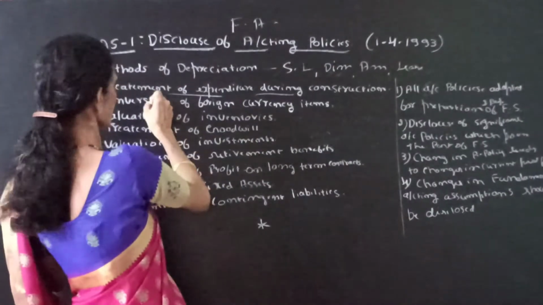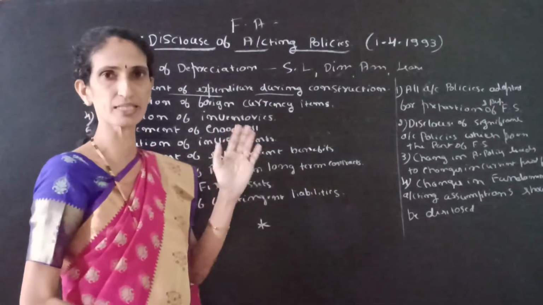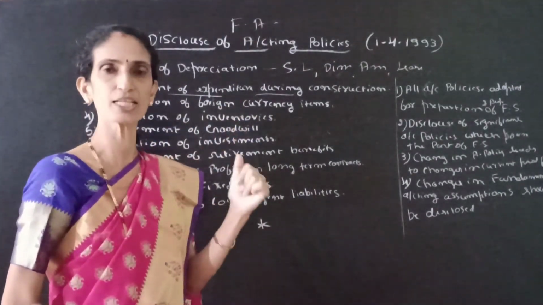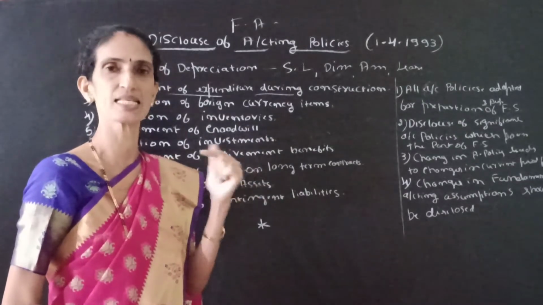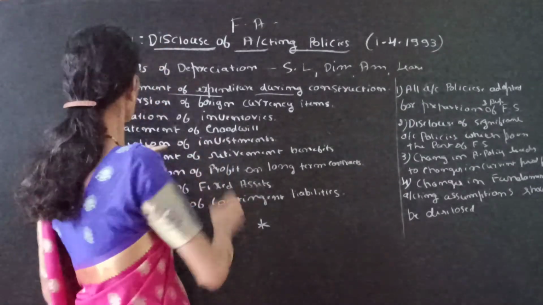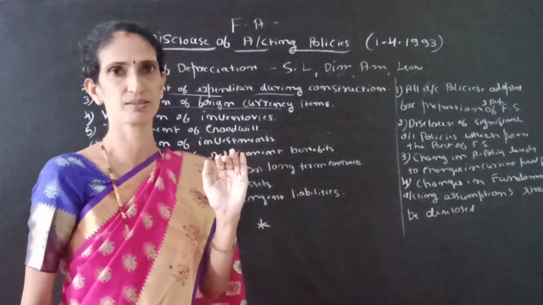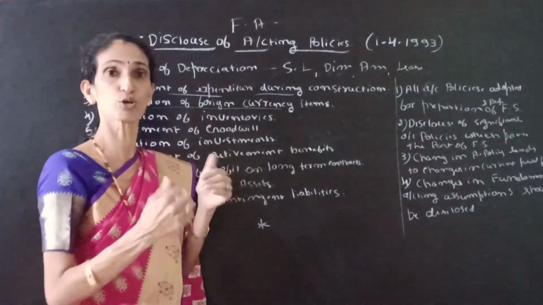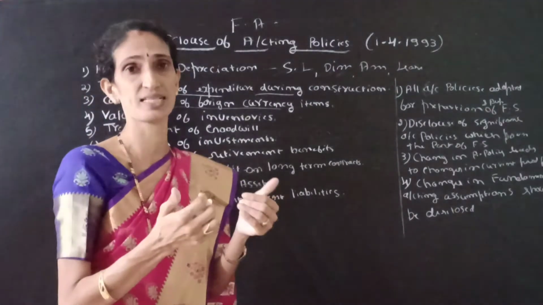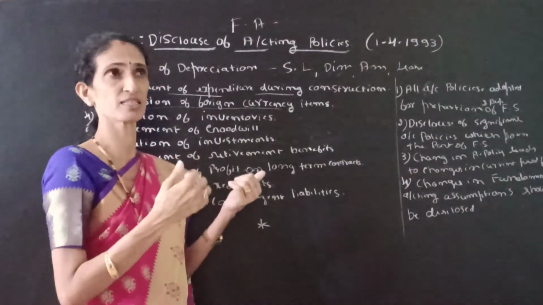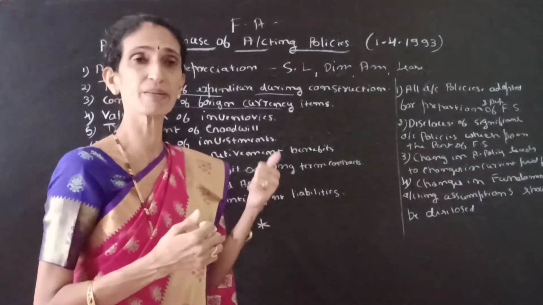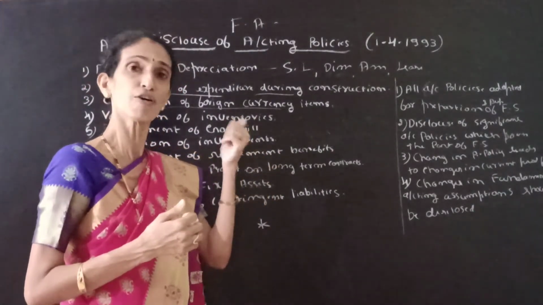So treatment of expenditure during construction means whether a particular expense spent is treated as revenue or capital. Next, third one is conversion of foreign currency items. So some businesses should show their accounting in foreign currencies. So for example, in case of investment, if an investment is invested in the foreign stock,